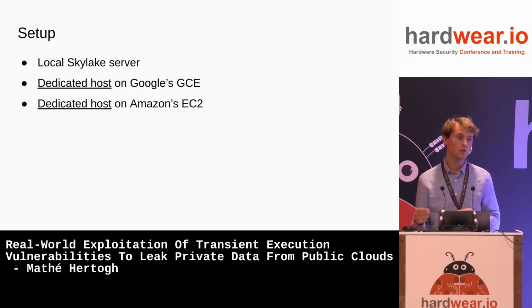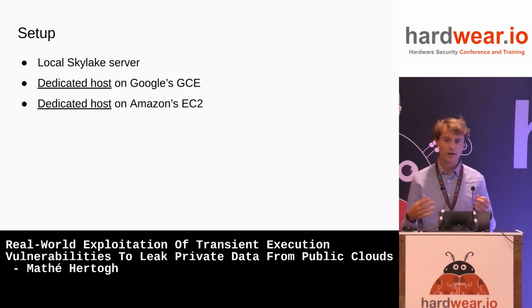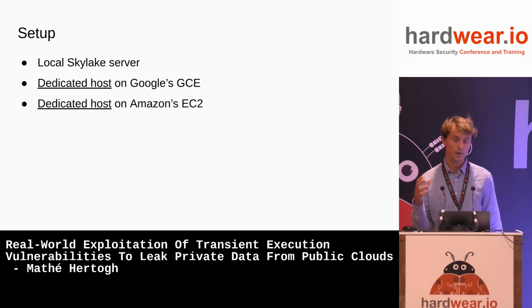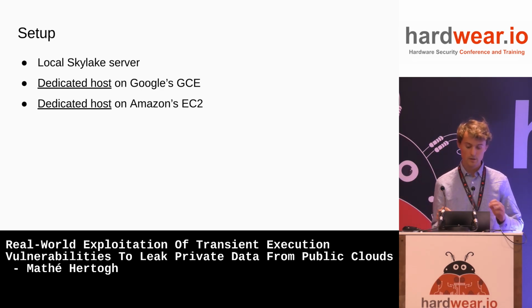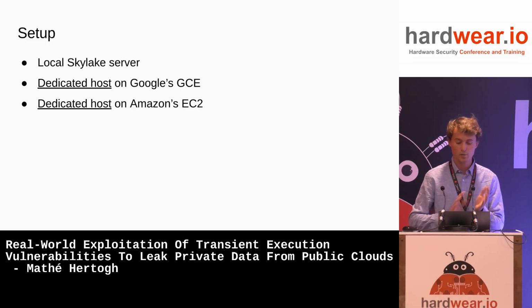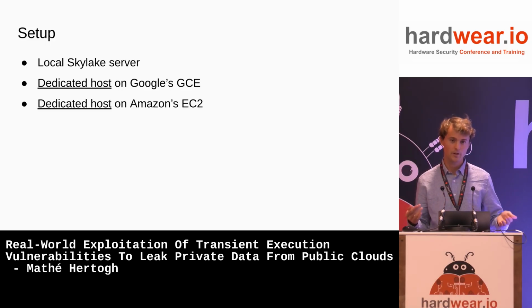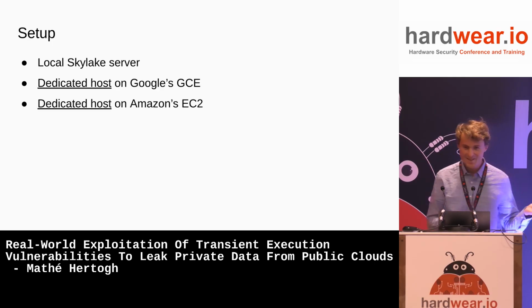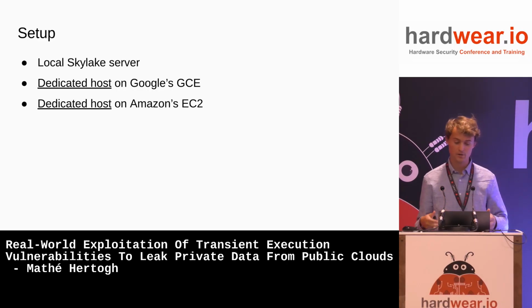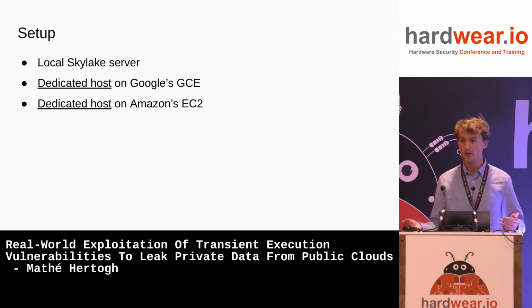The reason for this is that we wanted to do this research ethically. So, of course, we don't want to actually launch a VM, start doing these attacks, and gain access to other people's data. And this way, we ensure that it's impossible for us to ever see anybody else's data. The other side of the coin is that you could say, but then is this a real attack? Because now with a dedicated host, there's never any other customers on your machine. That's why actually we talked to all the people from Amazon and Google up front. We actually also contacted some other cloud providers, but it's hard to get these things fully set up. So in the end, only Amazon and Google were in this research, where we said, we want to attack your cloud. How can we do it ethically?